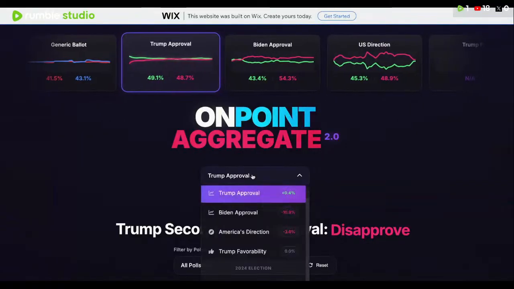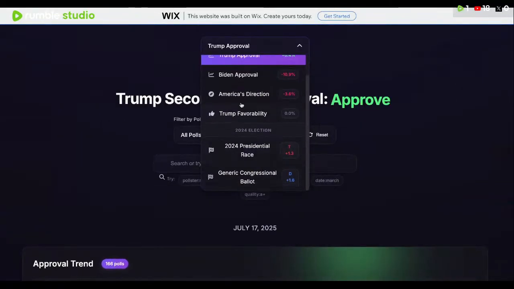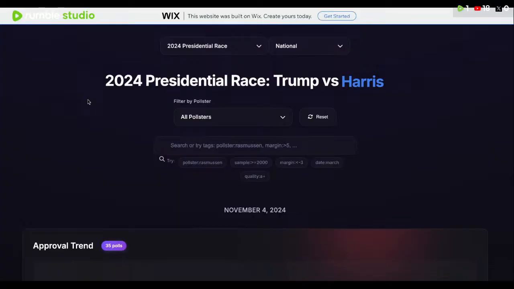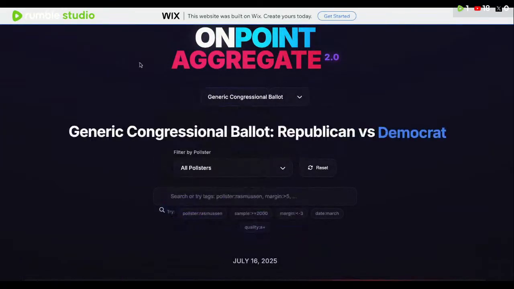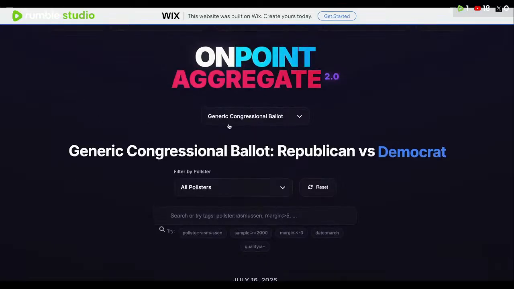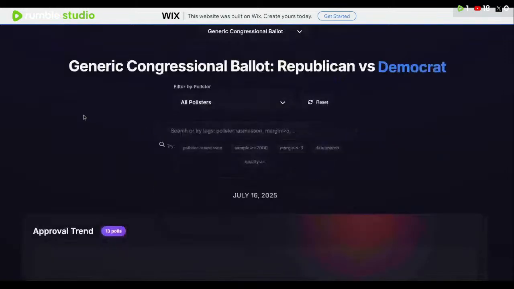And then last but not least, Trump's favorable rating is not included yet because, of course, the approval and favorable ratings are different. This is what's really cool, okay? And actually, before we get into the 2024 stuff, I want to look at this. This is the generic congressional ballot for the midterms.